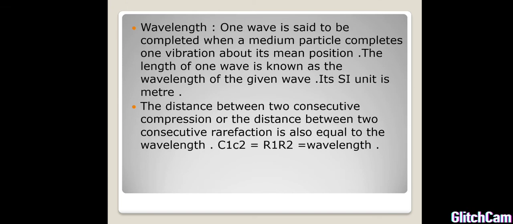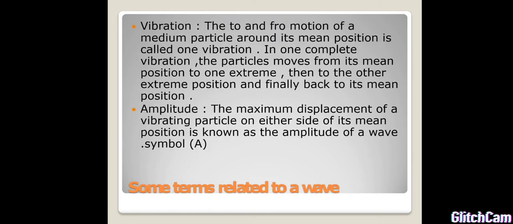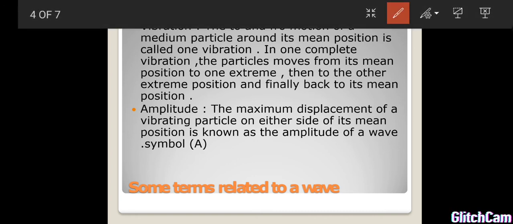Next we go for some important terms related to waves. First, vibration. So what is vibration? Vibration is a to and fro motion of medium particles around their mean position, called one vibration. In one complete vibration, the particles move from the mean position to one extreme, then to the other extreme, and then finally back to the mean position. This is called vibration.